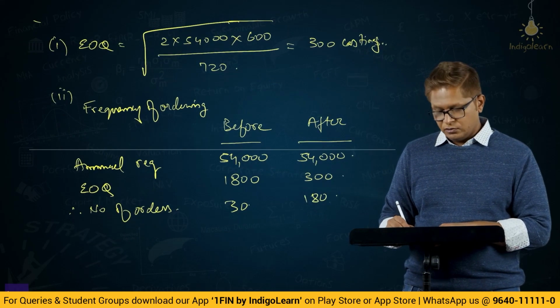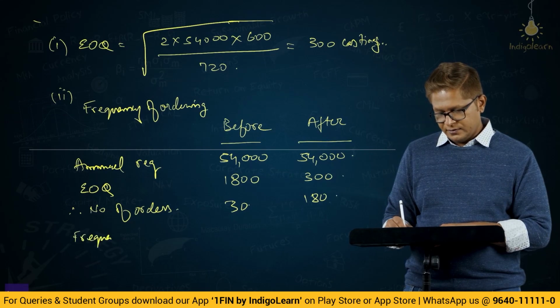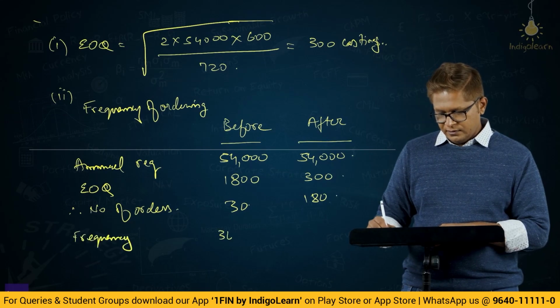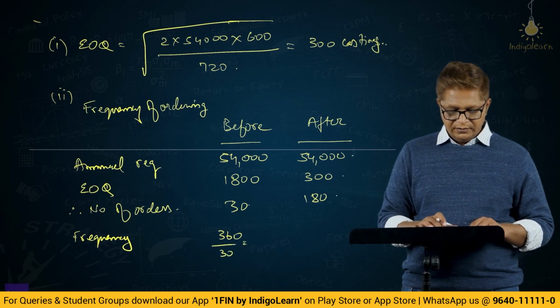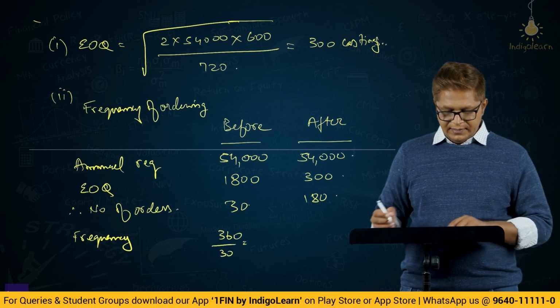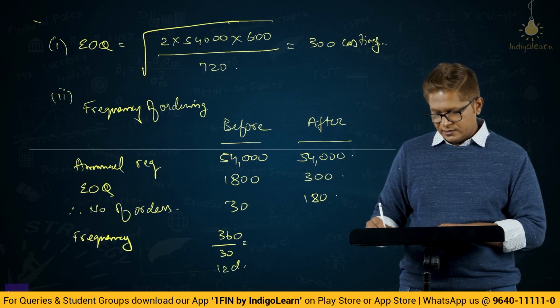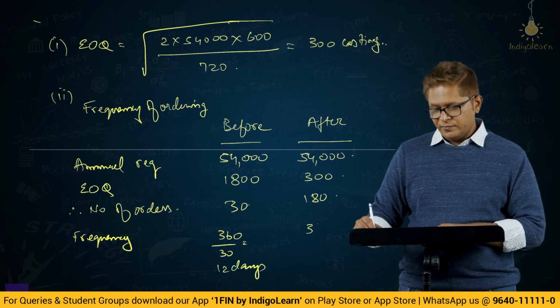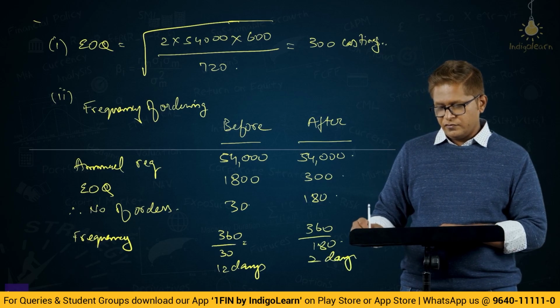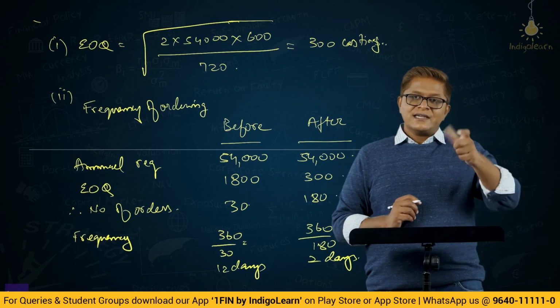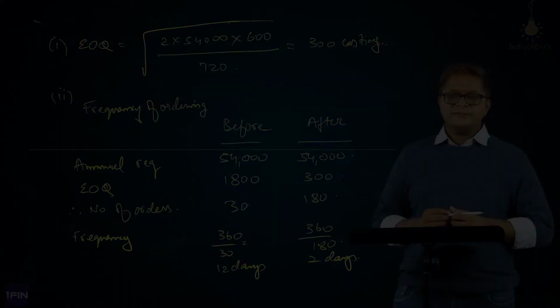So if we were to talk about frequency, earlier we were placing one order every 12 days. Now we will be placing one order every 2 days. So from 12 days to 2 days, that is the change in the frequency that has happened.